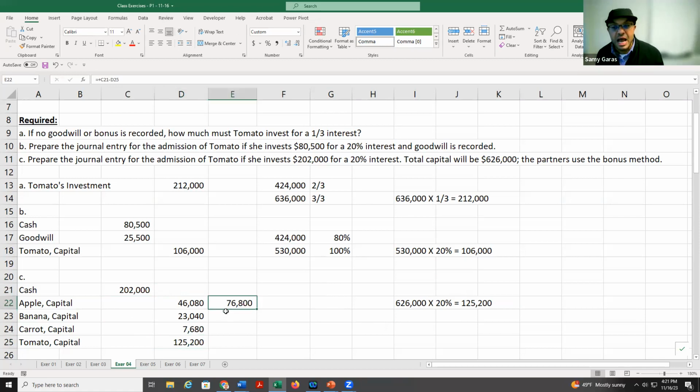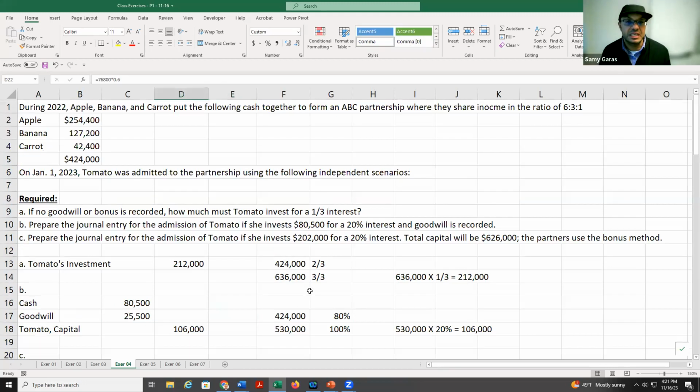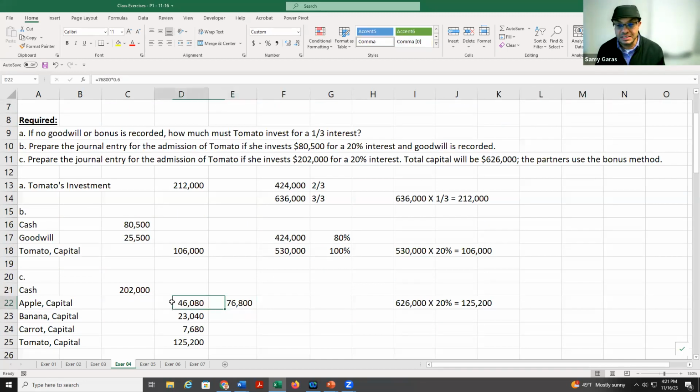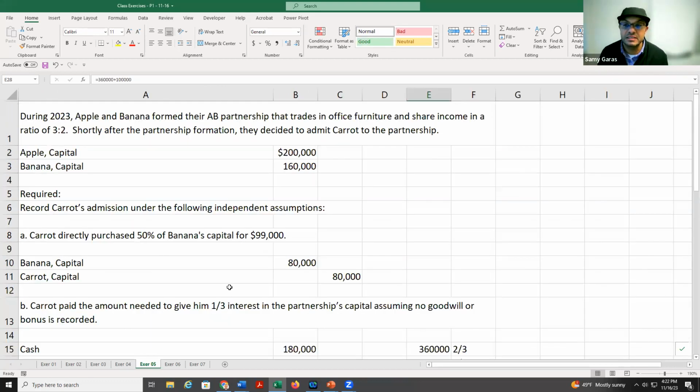76,800. How can I distribute 76,800 between the three partners? We said here, we distributed by this ratio, if you are able to see, 6 to 3 to 1. So I divided here 6 to 3 to 1, and I got this ratio. The next one is exercise 5.